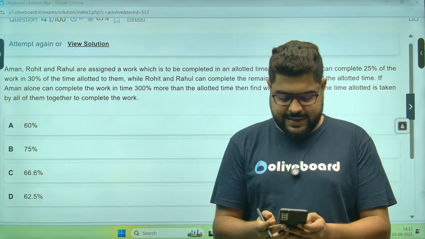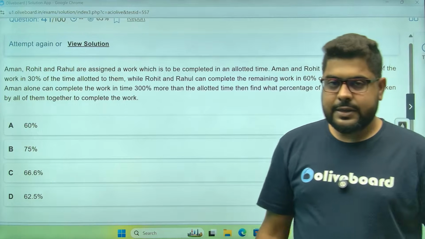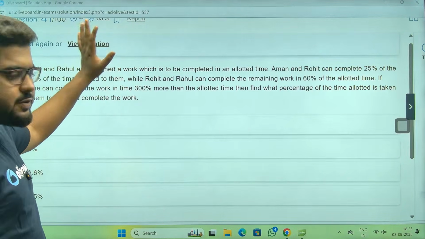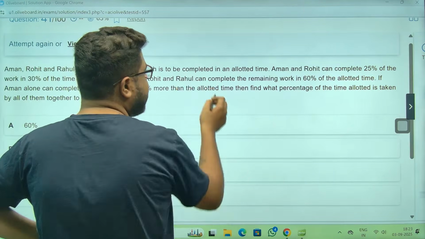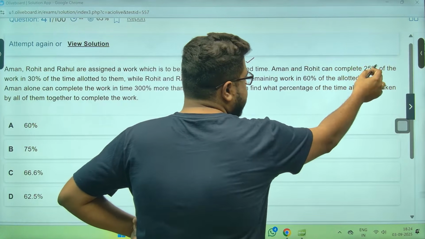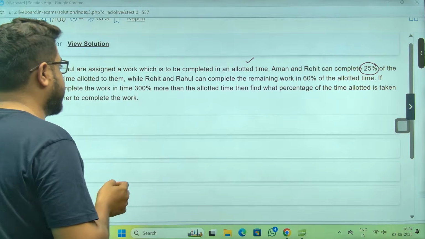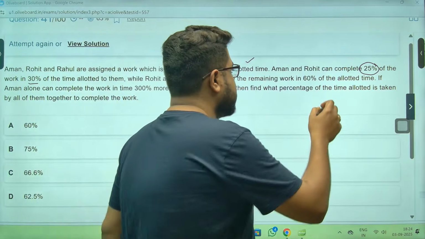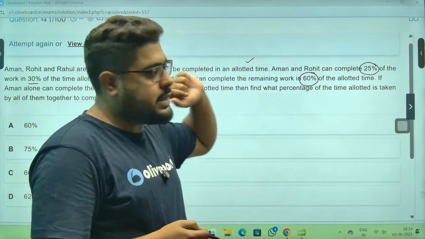So this is the first question. Let us start with that. Aman, Rohit and Rahul are assigned a work which is to be completed in allotted time. Aman and Rohit can complete 25% of the work in 30% of the time allotted, while Rohit and Rahul can complete the remaining work in 60% of the allotted time. Achha, percentage of allotted time.